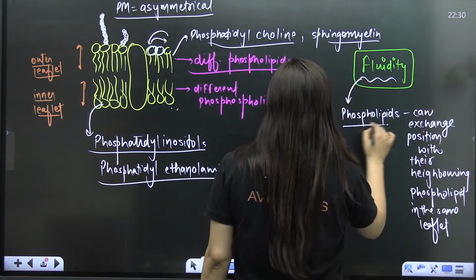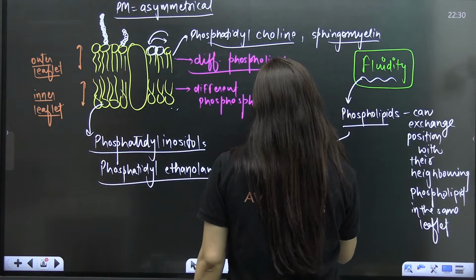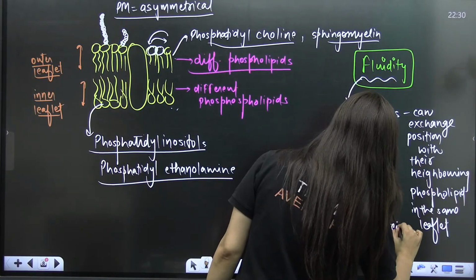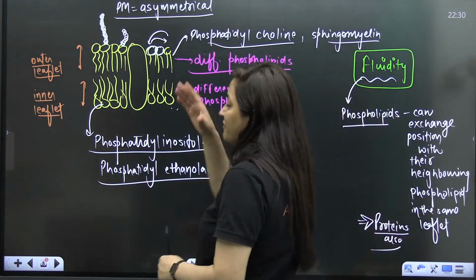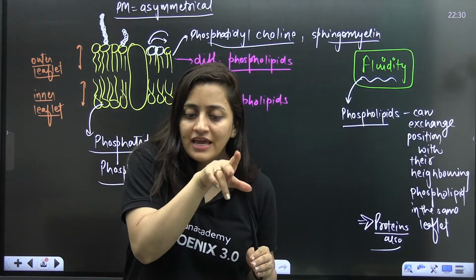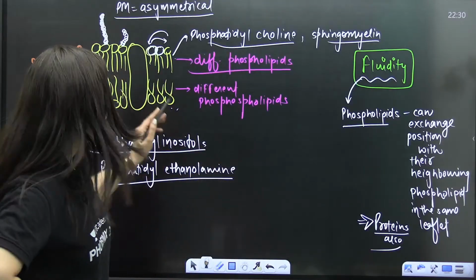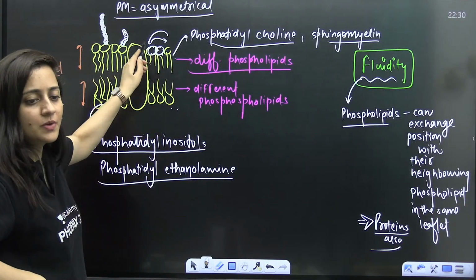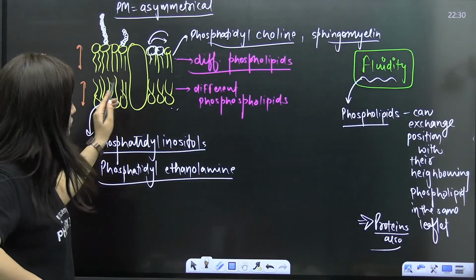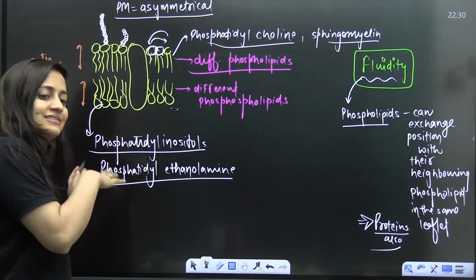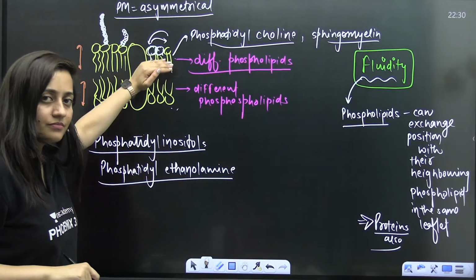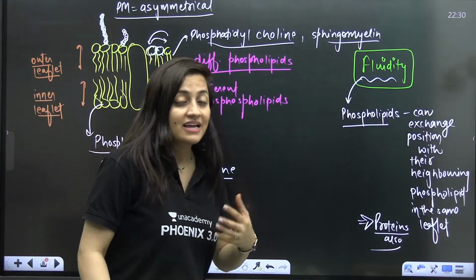Plus, not just phospholipids, proteins as well. Some proteins are fixed, I'm not talking about them, but the others can exchange position, right? Are you getting my point? So this phospholipid can move to this side, and this phospholipid can move to this side. Even the proteins can exchange position. The phospholipids and the proteins both can exchange position with their neighbors in the same leaflet. So this property is fluidity.